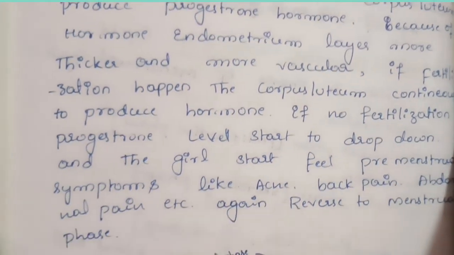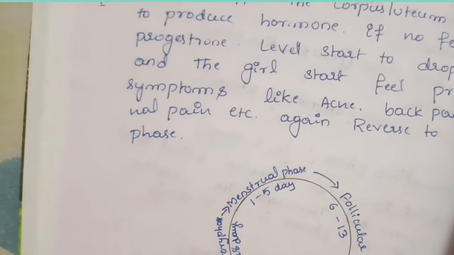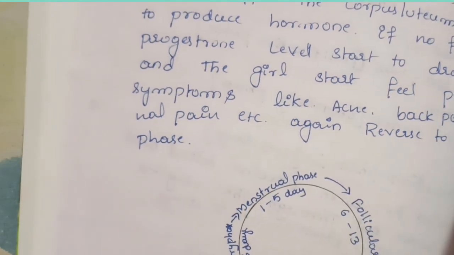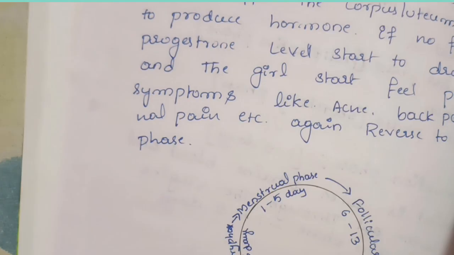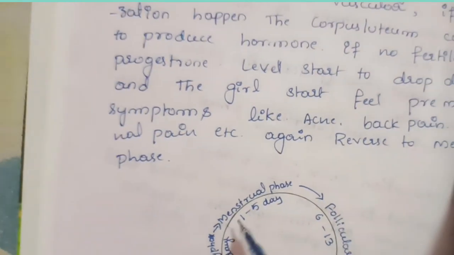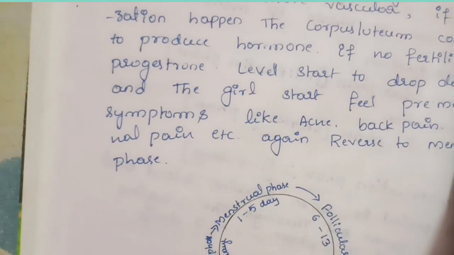So you can see the cycle: first the menstrual phase of 1 to 5 days, then the follicular phase of 6 to 13 days, then the ovulation phase. After the ovulation phase the secretory phase comes. If there is no fertilization, it goes again to the menstrual phase. Like that, the cycle keeps running.